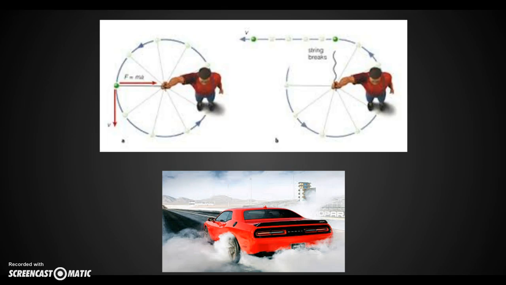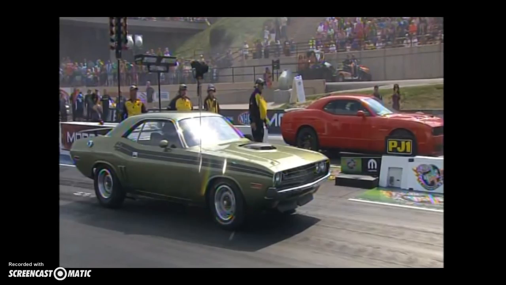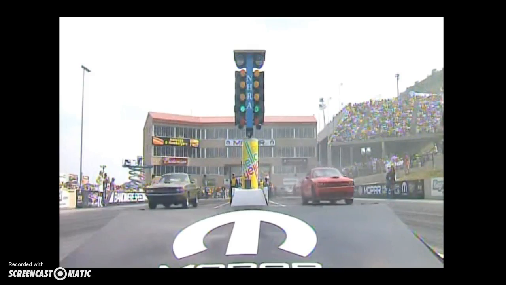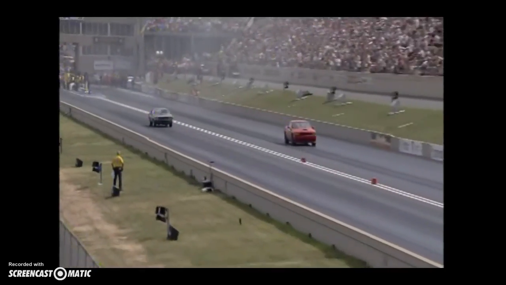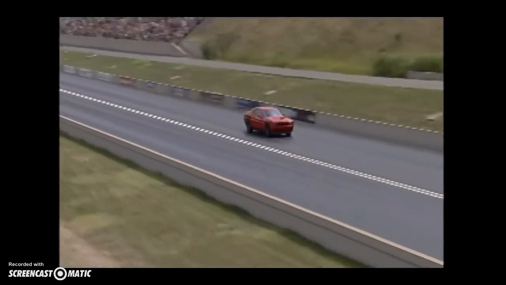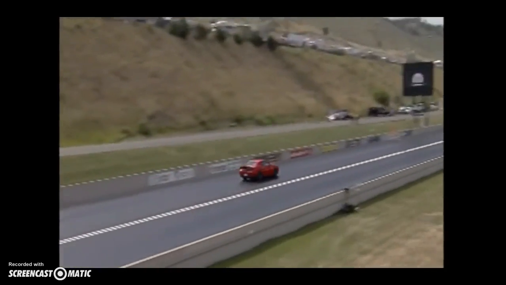Acceleration is another vector quantity that is any change in speed or direction. If a ball on a string is swung around at the same speed, the acceleration changes. Also, when a car speeds up but stays in the same direction, acceleration changes. As you can see in this video, friction and acceleration go hand in hand. The tires need friction to move the car, thus accelerating from 0 to upwards of 100 miles an hour.